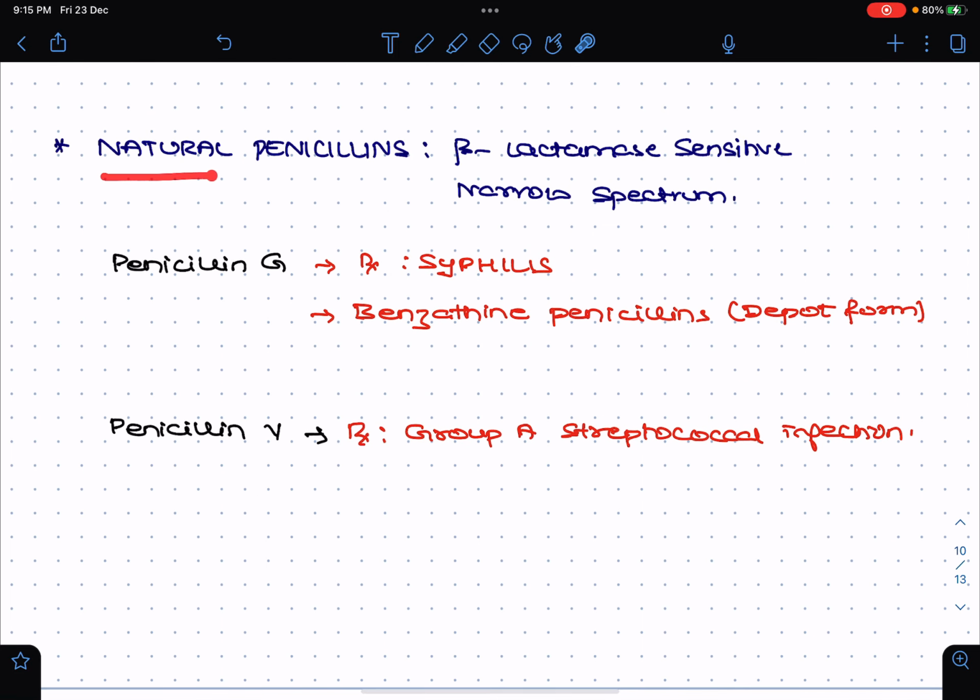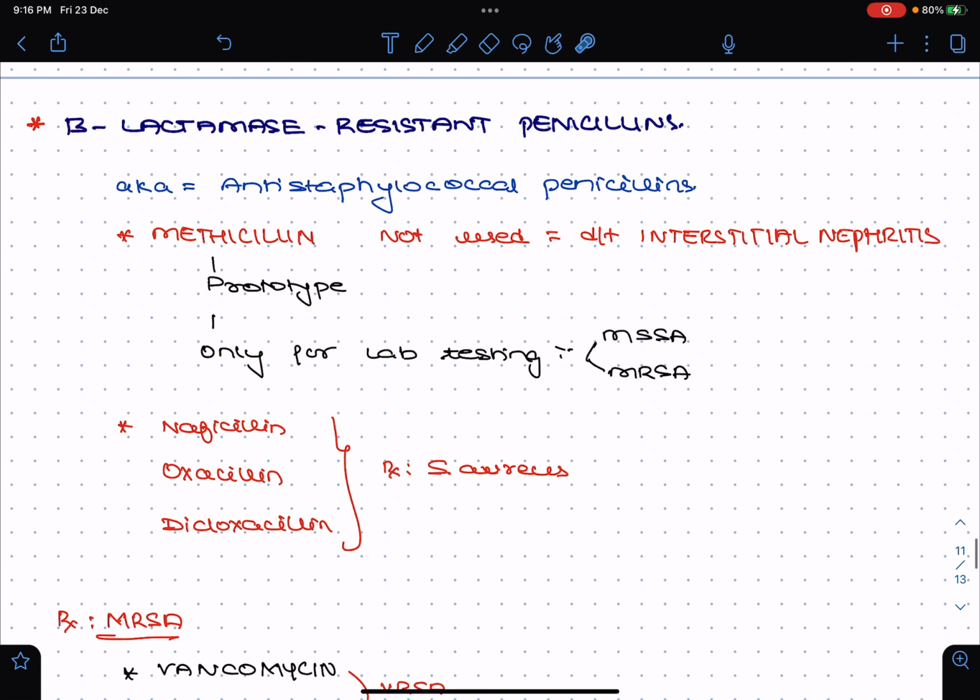So these natural penicillins are also called as beta lactamase sensitive narrow spectrum penicillins. They act on specific organisms. So here penicillin G, if you take, it is a drug of choice in the treatment of syphilis. And we have a benzathine depot also to prolong the duration of action of penicillin in the form of depot preparations. And next we have penicillin V. This has been used specifically for group A streptococcal infections.